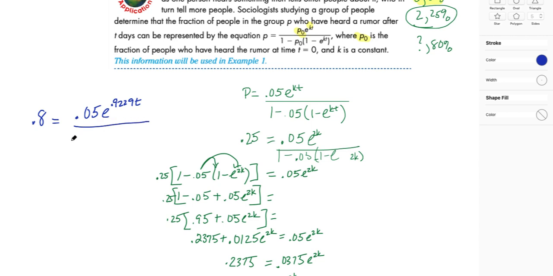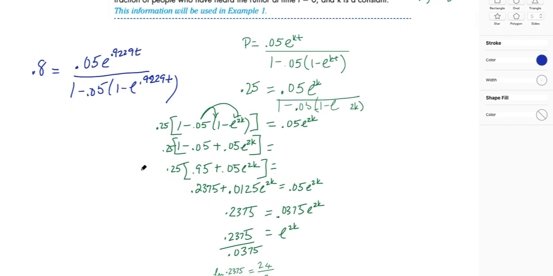All of that over 1 minus 0.05 times 1 minus e to the 0.9229t, close parentheses. So now we've got to solve for t.